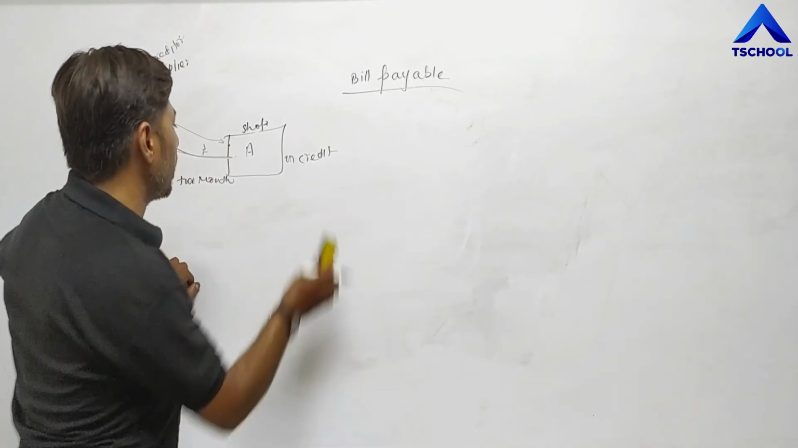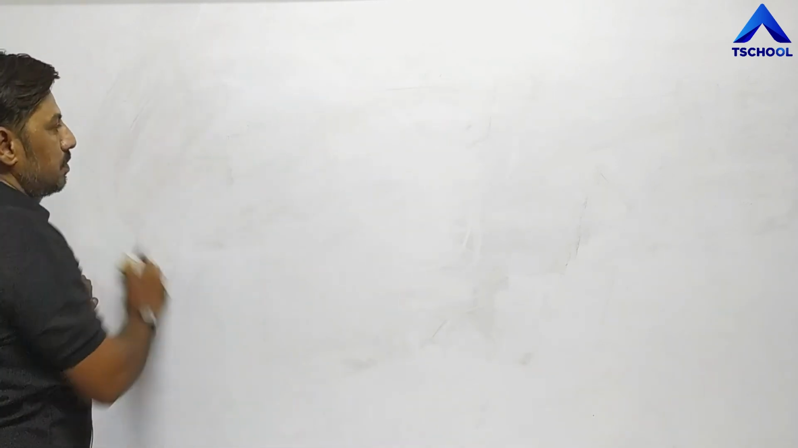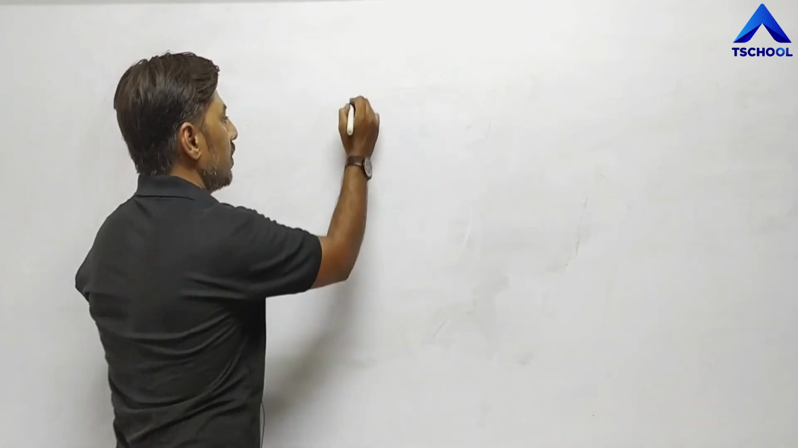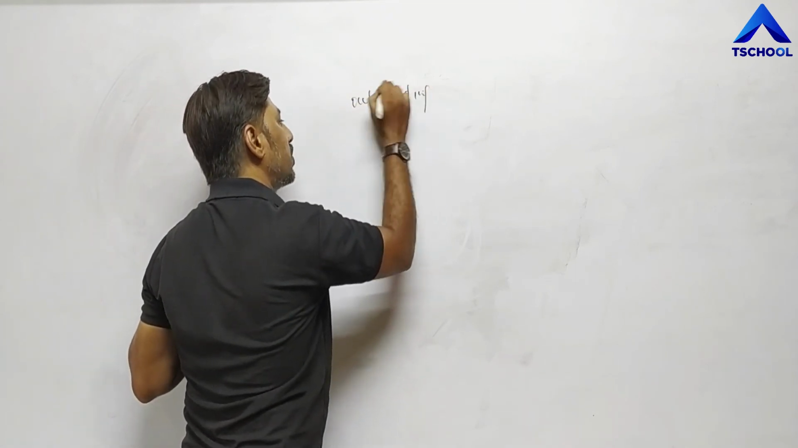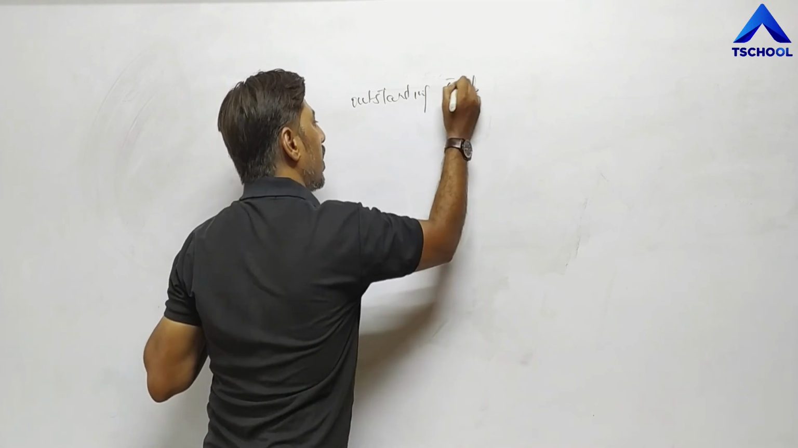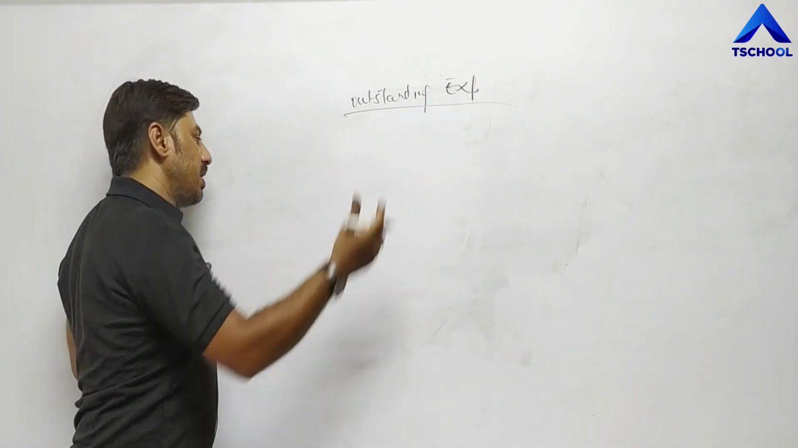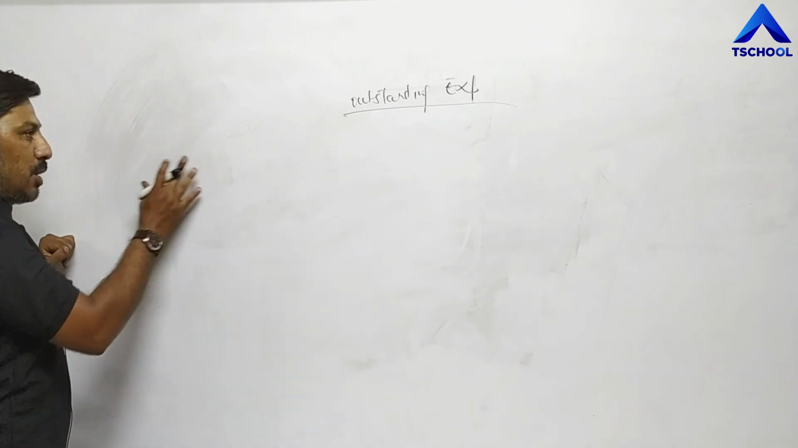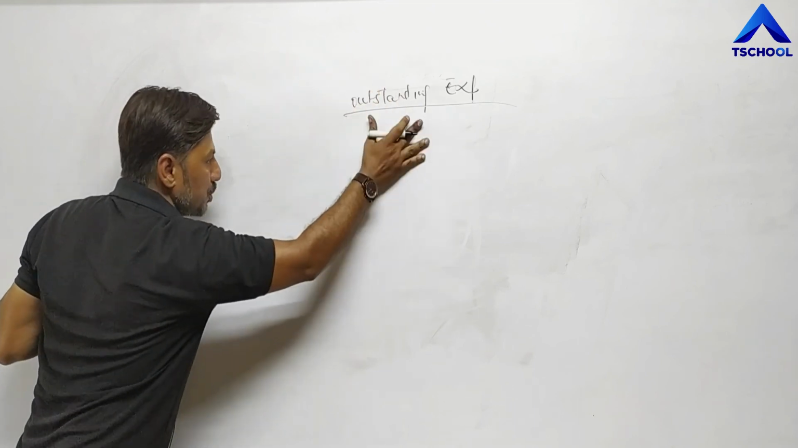Third one is outstanding expense. Again, the meaning of outstanding expense is an expense which we have to pay in future. But through an example, try to understand the difference between creditor, bill payable, and outstanding expenses.